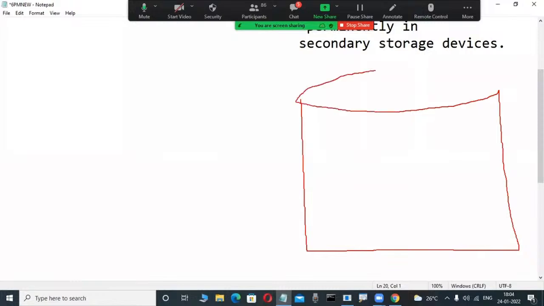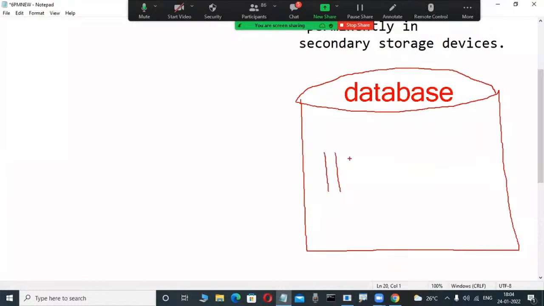But these databases, Oracle, SQL Server, DB2, Sybase, do not store a random collection of data. They only store a structured collection of data, organized fashion only. Why? Because these databases are based on the relational data model concept.